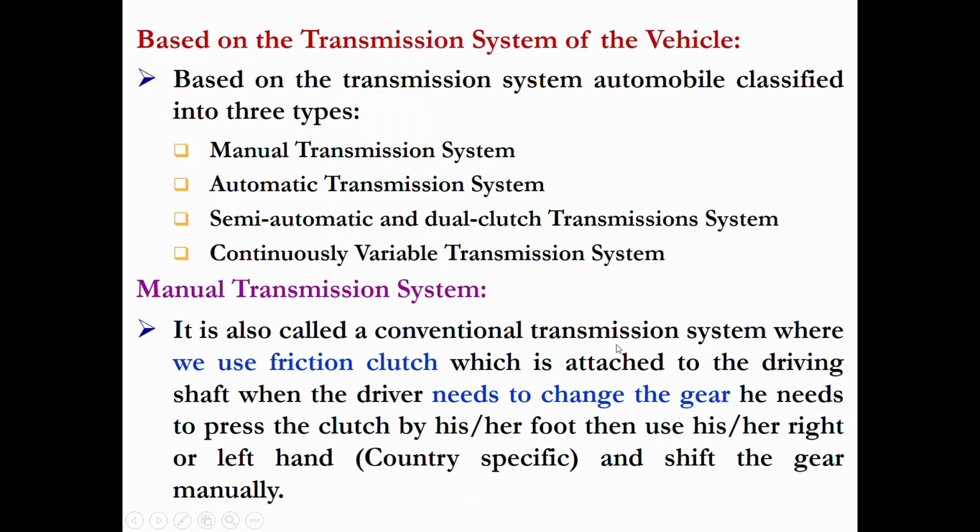Based on the transmission system of the vehicle, we can classify this into manual transmission, automatic transmission, semi-automatic, and continuously variable transmission system. The manual transmission system is very common nowadays. It will have a clutch and also a gearbox, and we have to manually shift the gear according to the requirement and the speed of the vehicle.